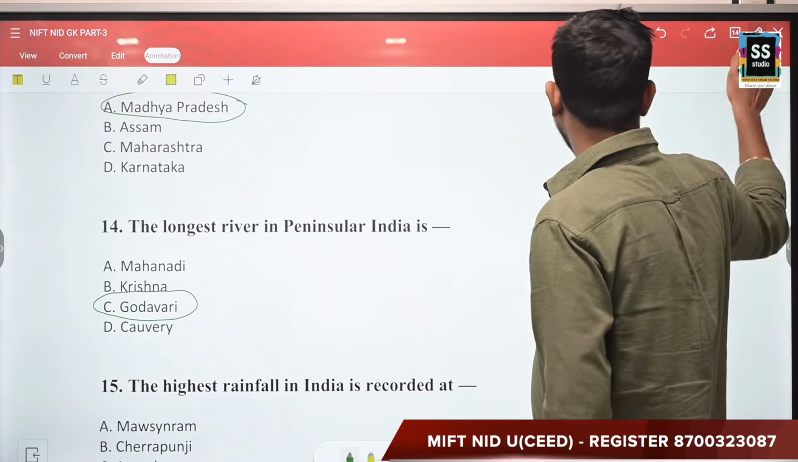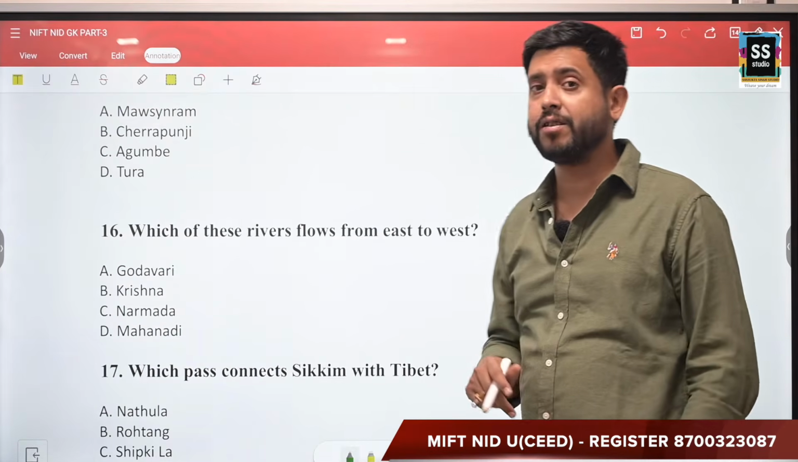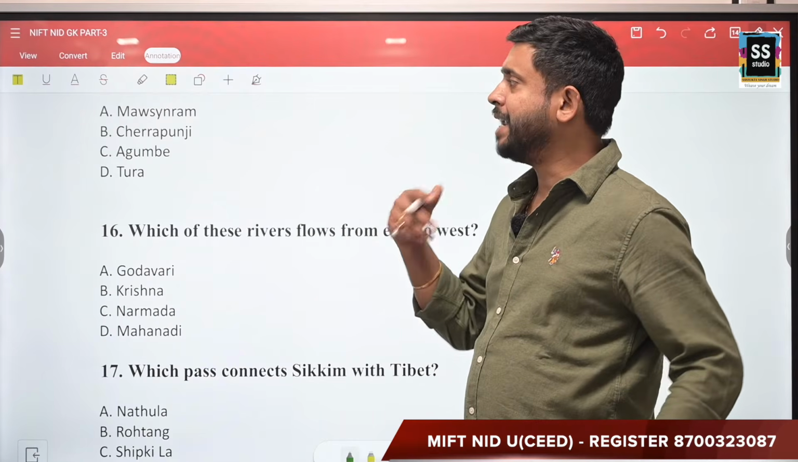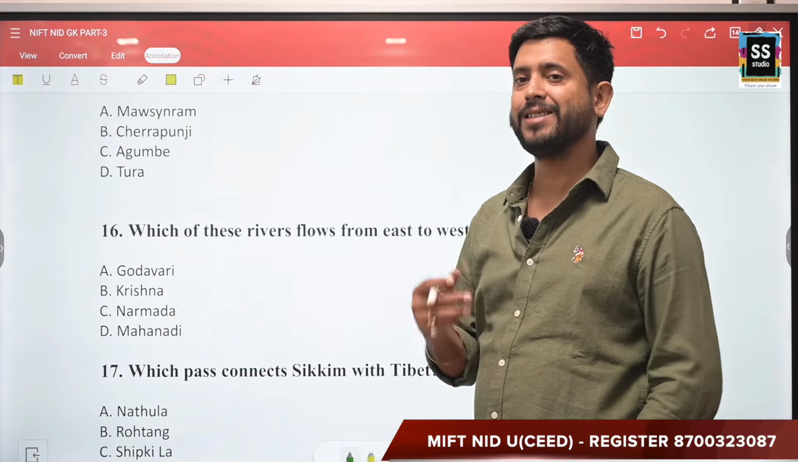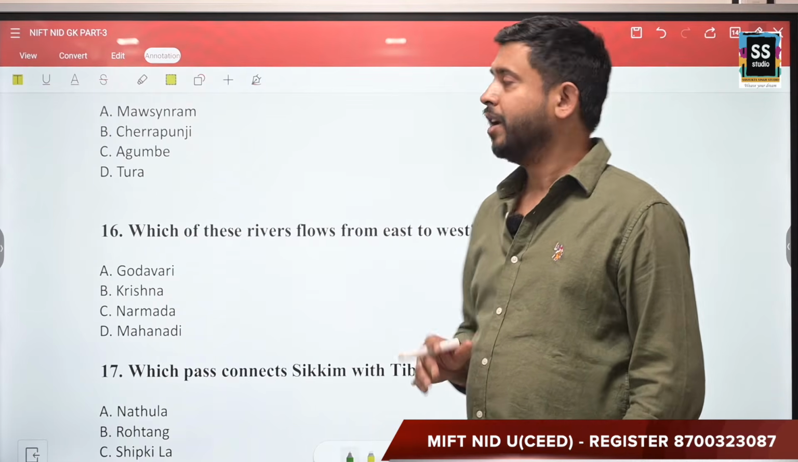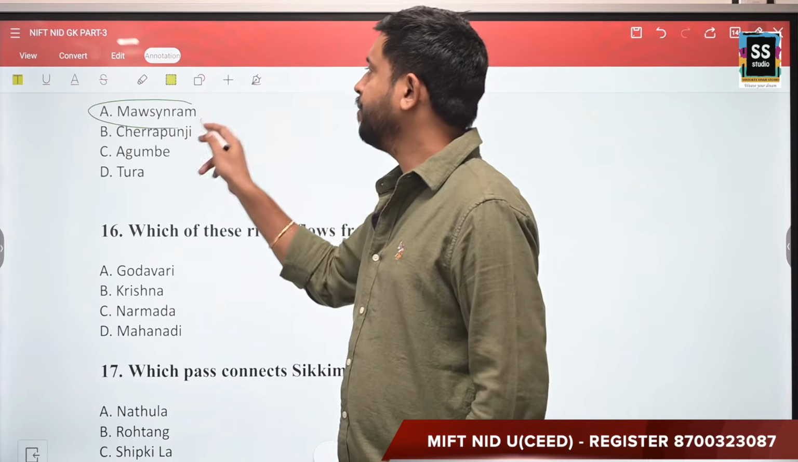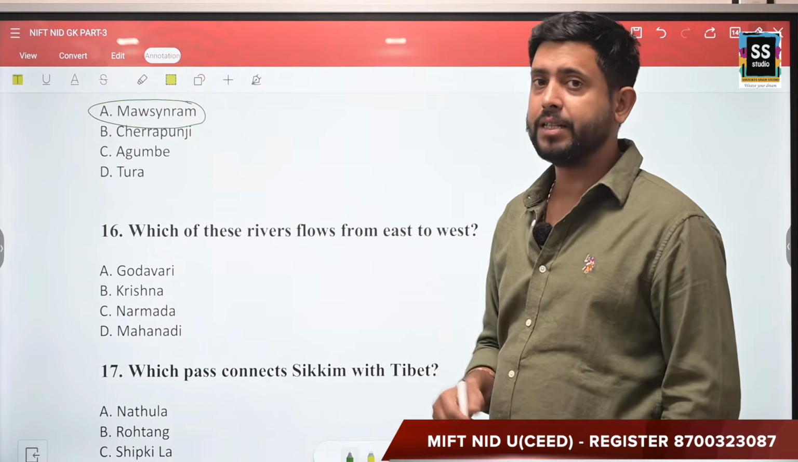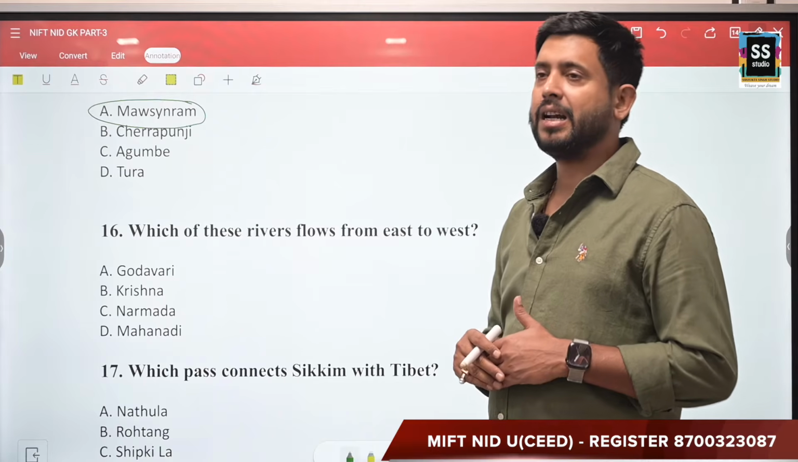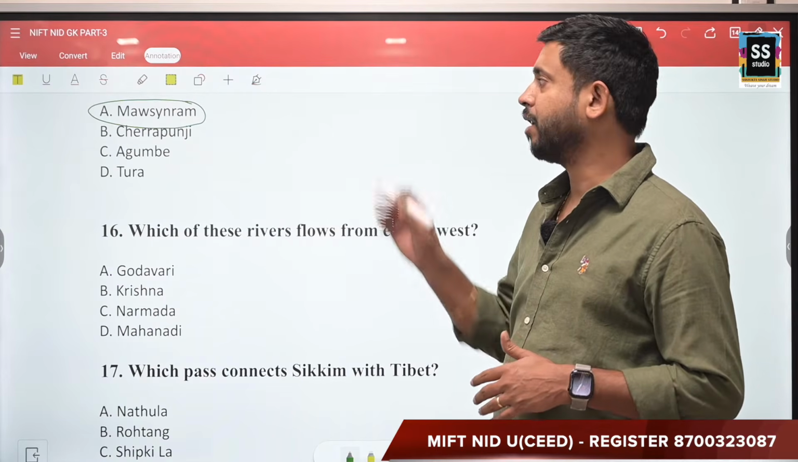Alright, moving forward, the next question says, the highest rainfall in India is recorded at. Now some of you, if you haven't gone through this particular question carefully before, may end up giving the wrong answer, which is Cherrapunji, because since childhood we have always studied that Cherrapunji has the highest rainfall. But out of these four, the correct answer is Mawsynram. Mawsynram is also in Meghalaya, where Cherrapunji is, but Cherrapunji got displaced few years back when the meteorological department found that Mawsynram gets a higher amount of rainfall compared to Cherrapunji.